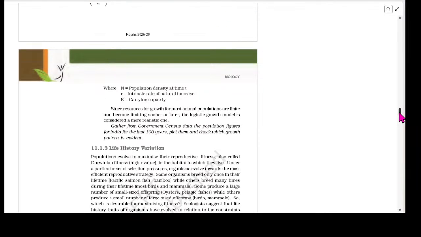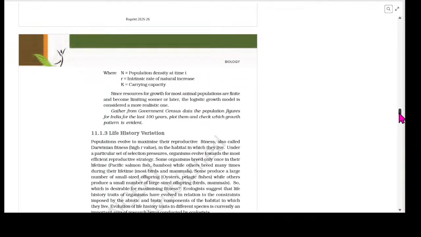And it is described by the following equation: dN/dt = rN (K - N)/K, where N is the population density at time t, r is the intrinsic rate of natural increase, and K is the carrying capacity. Since resources for growth for most animal populations are finite and become limiting sooner or later, the logistic growth model is considered a more realistic one.